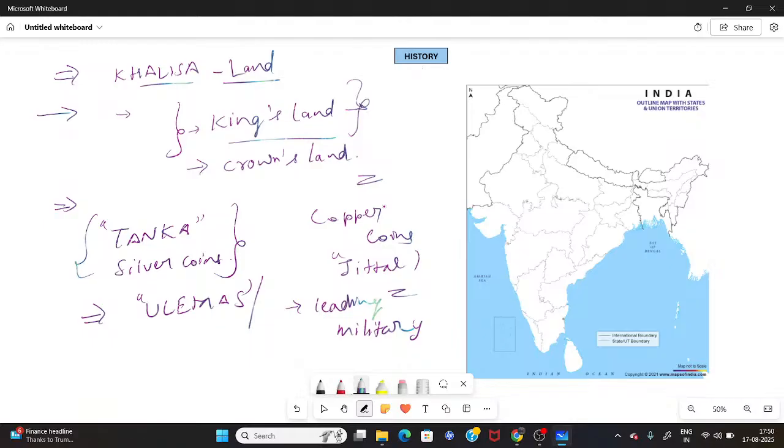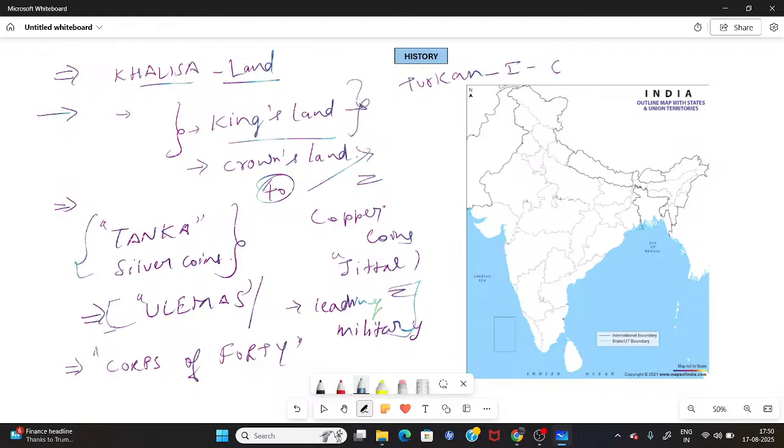This was known as the Corps of 40, with 40 influential persons, and at that time it was known as Turkan-i-Chehelgani.